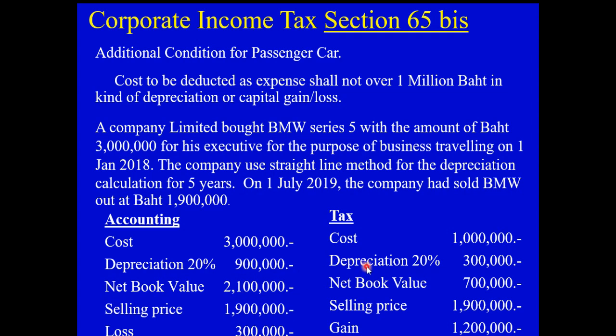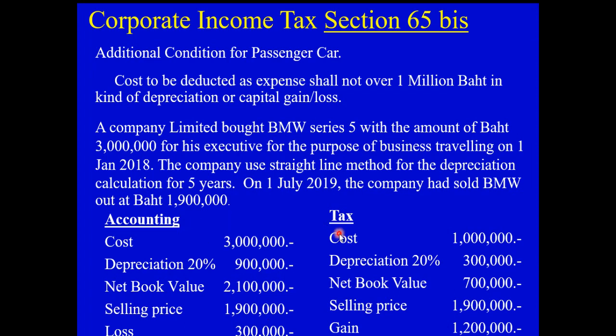Where the tax calculates the depreciation, since it is allowed only for the cost which is not over 1 million baht, depreciation for 1.5 years is 20% of 1 million, which is equivalent to 300,000 baht. The book value will be 700,000 baht. The selling price is 1.9 million baht. In accounting, we get a loss of 300,000 when we compare in the accounting.